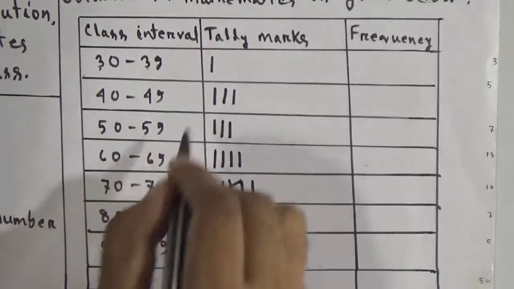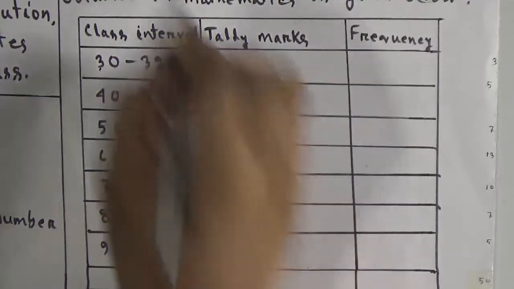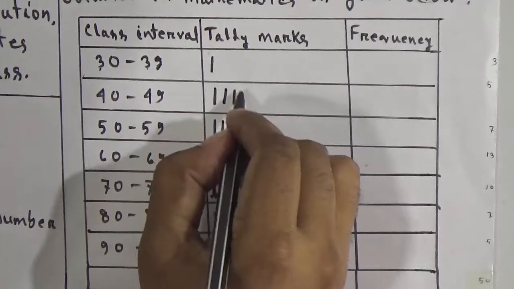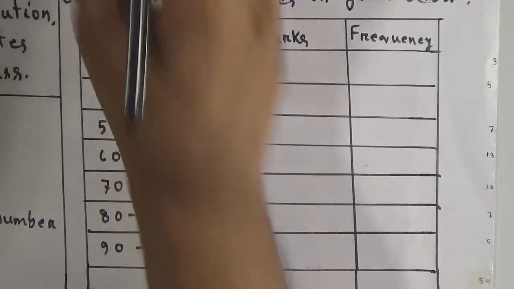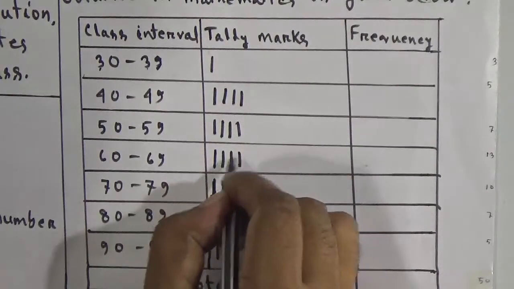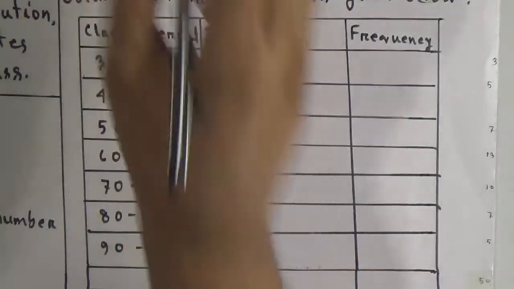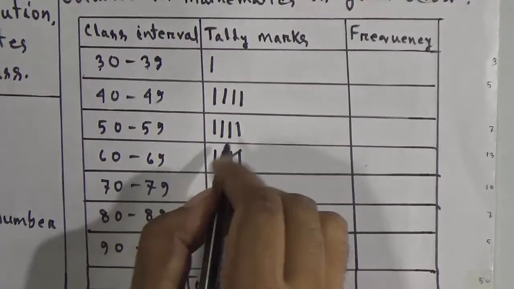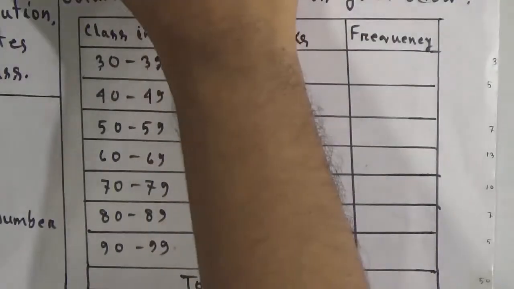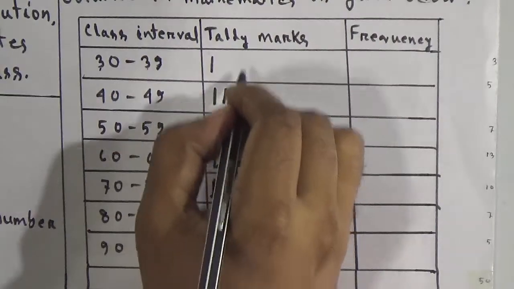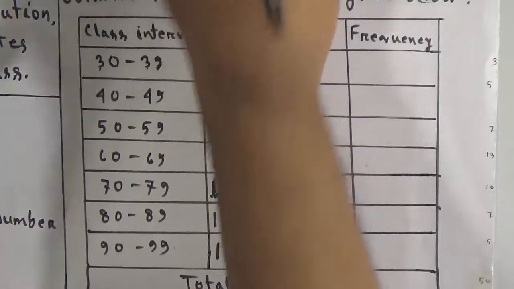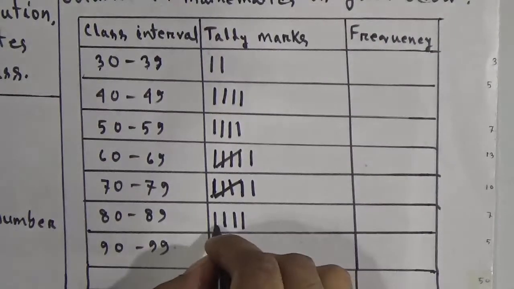Now 58, then 41, then 69, then 63, then 39, then 84. We'll write 84 here.